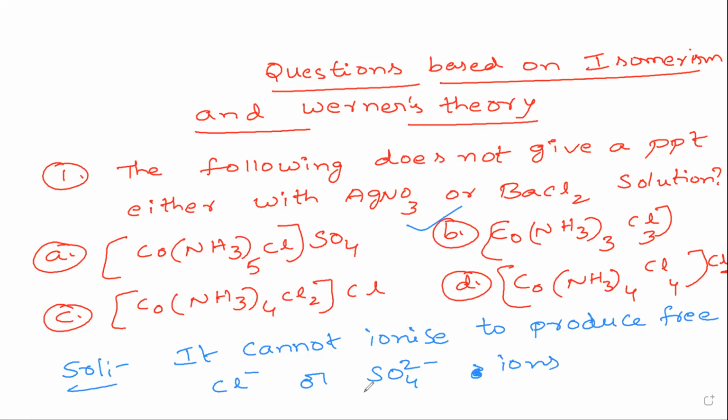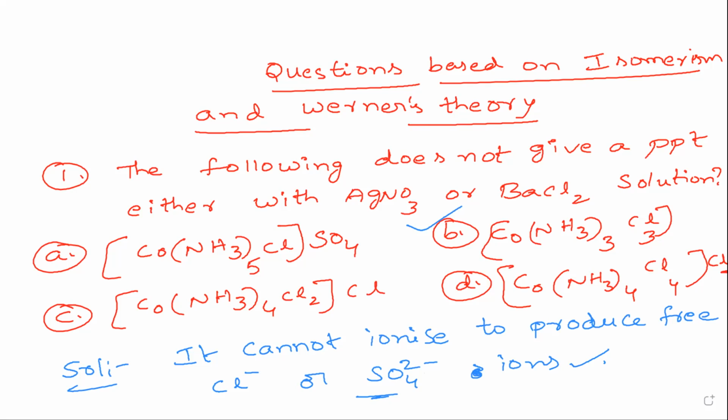So this is the reason it does not give a precipitate either with silver nitrate or barium chloride solution: Cl3 is inside the coordination entity, so it cannot ionize to produce free Cl minus or SO4 2 minus ions. So that is the reason. Very, very important question number 1. I hope you clearly understood.